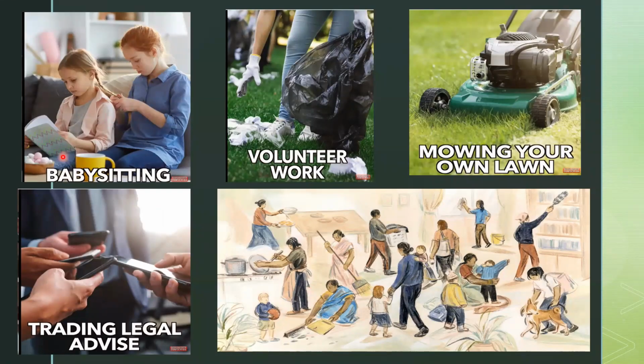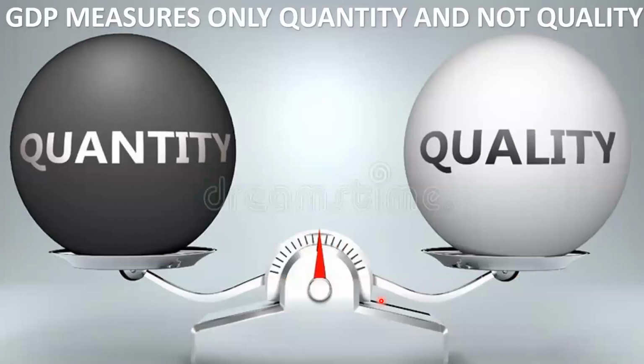And these works: babysitting, volunteer work, gardening, trading, getting legal advice from experts, and the work done by the women in the houses, like housekeeping, taking care of the children, educating the children, taking care of the pets, cleaning, mopping, everything. These services are not at all taken into account by the GDP.